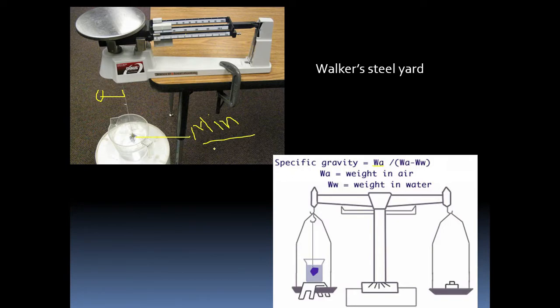Then the same mineral you dip into water, like you can see this thread has dipped into water, and you take the weight in water. So that is nothing but weight in water, same mineral. So weight without water and weight with water. If you put those values in this particular formula, weight in air divided by weight in air minus weight in water, you will get the specific gravity. This is a very simple instrument to use.